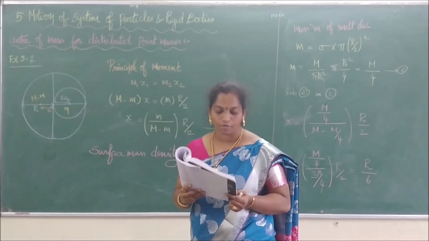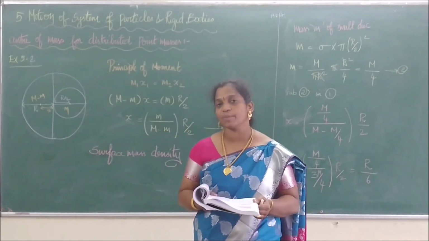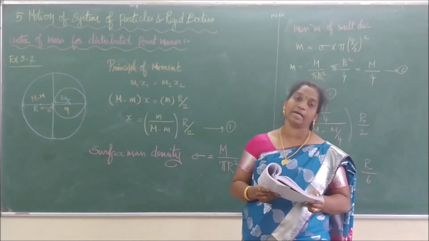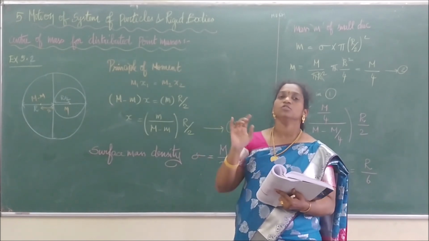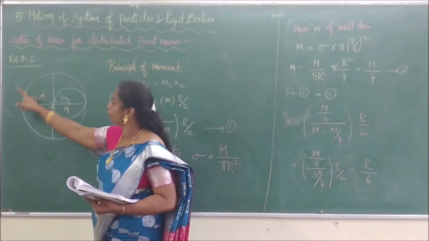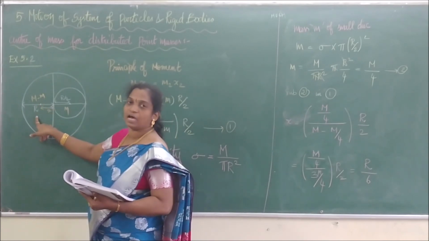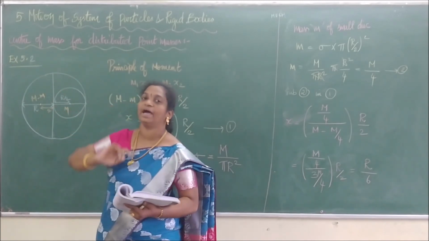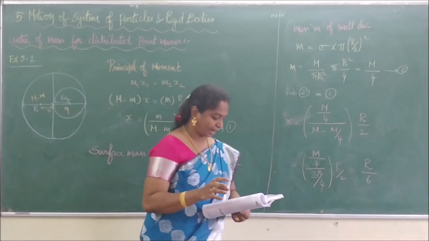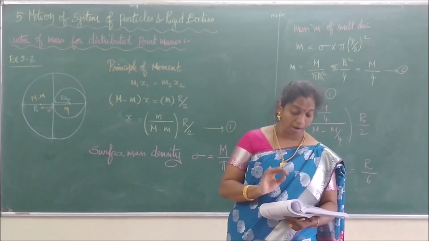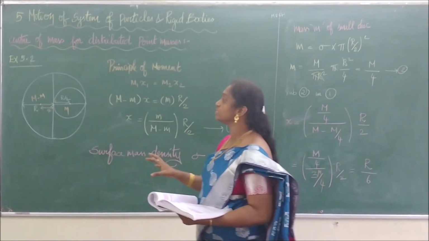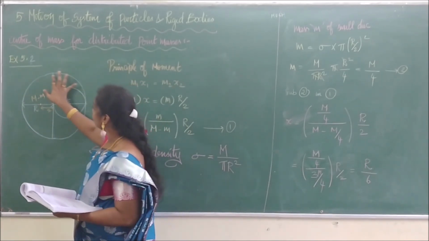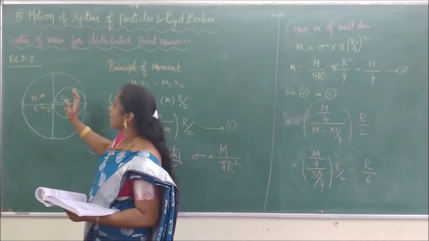From a uniform disk of radius r, so we are going to take a disk shaped object having a radius r, a small disk of radius r by 2 is cut. So from a whole circle, we are going to cut this. Like we consider this is a whole disk of radius r, and from that we remove a circle of radius r by 2. Right? So it's removed as shown in the diagram, and find the center of mass of the remaining portion of the disk. So we are not going to consider the center of mass for the entire disk. We are going to consider the center of mass for this area, because this area has been removed.